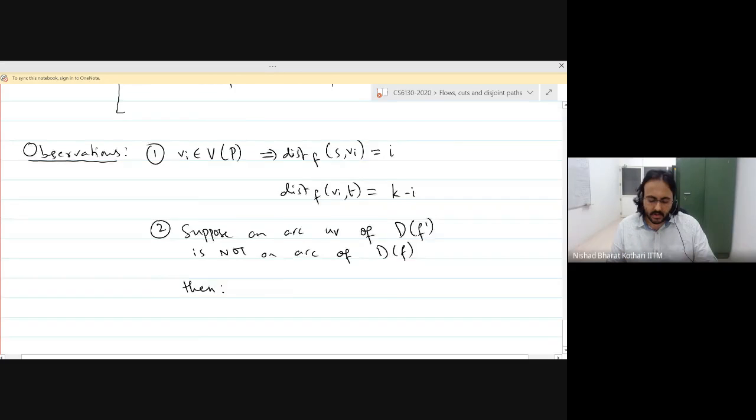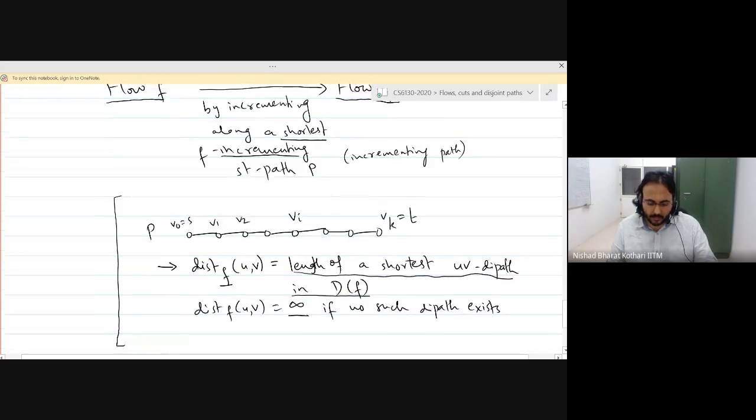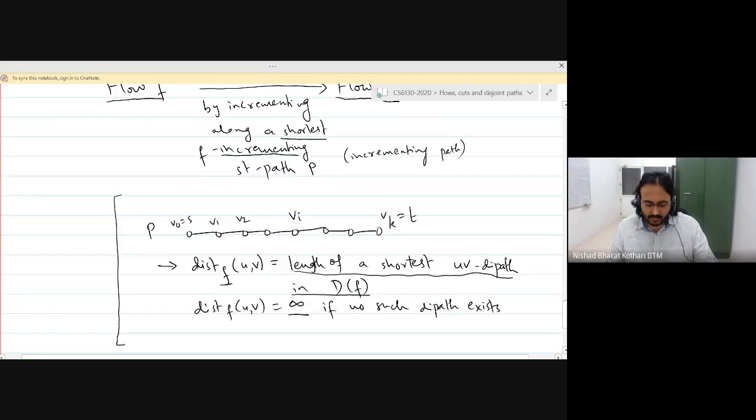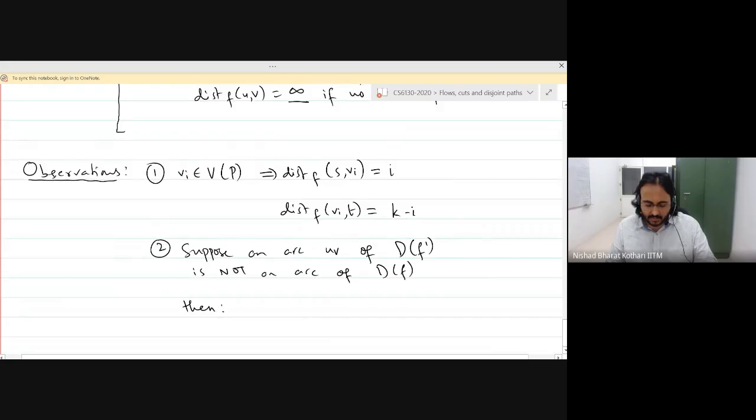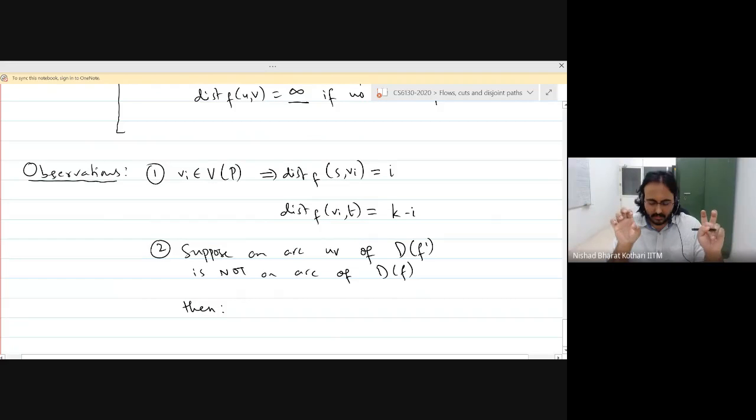Remember, we went from F to F prime by incrementing along the path P. So under what circumstance is it possible that a certain non-arc becomes an arc in the new auxiliary digraph? Anyone?